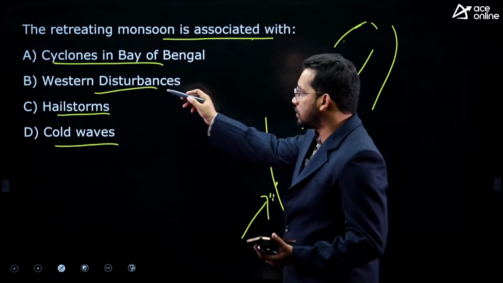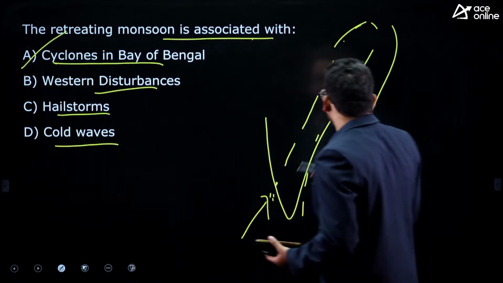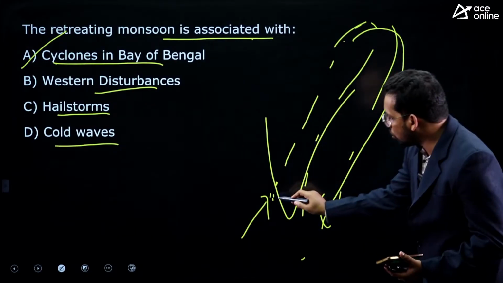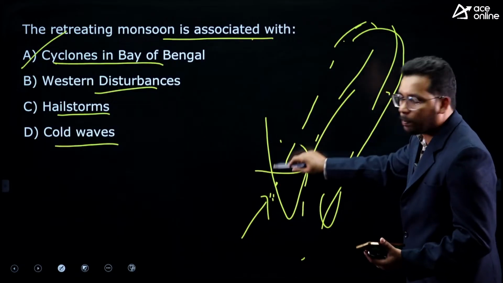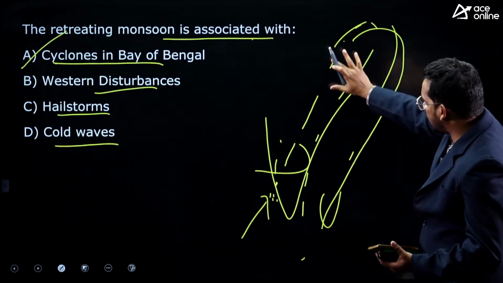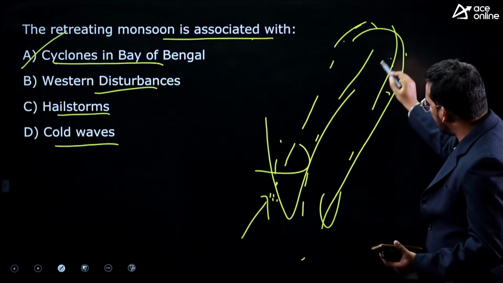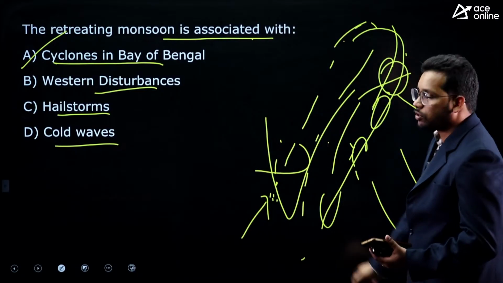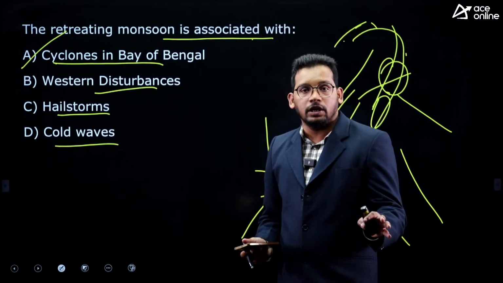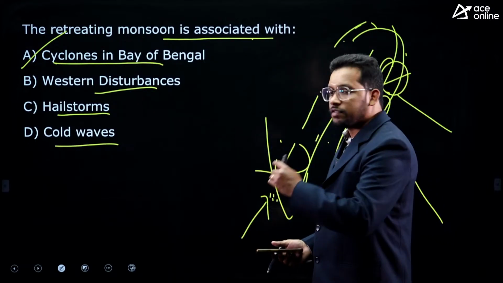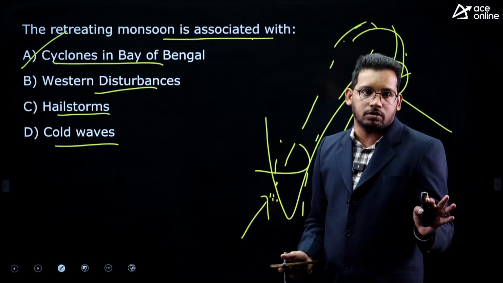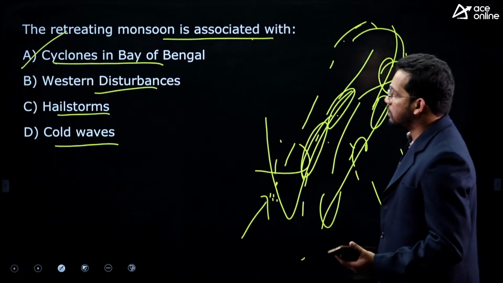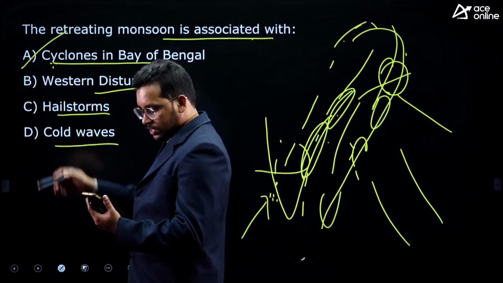So actually the answer is cyclones in Bay of Bengal, because as these winds go back, this is a low pressure zone. Why does the southwest monsoon enter into India? It is a low pressure zone. So when the northeast monsoon winds are going back, it is all a low pressure zone. So it attracts a lot of winds from different regions and creates a lot of cyclones in Bay of Bengal. If you remember, from September, October, November, you will see a lot of cyclones, especially in the coastal states of Tamil Nadu, Andhra Pradesh, Bengal, Orissa. So the answer is A.